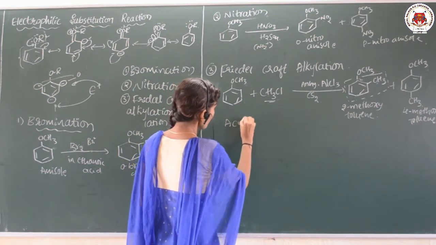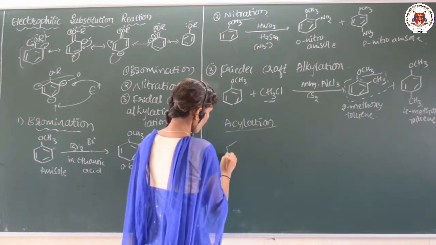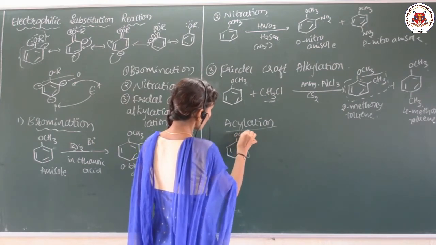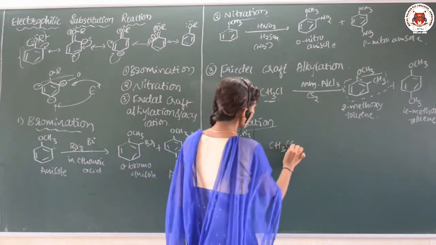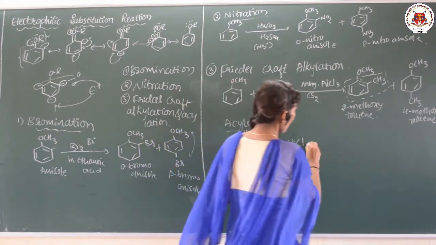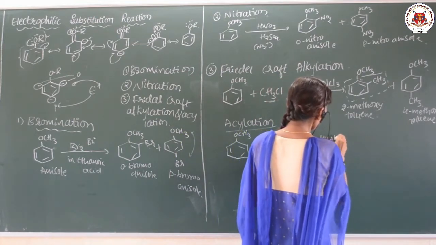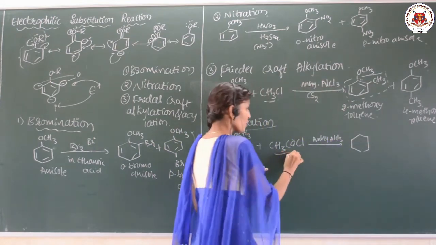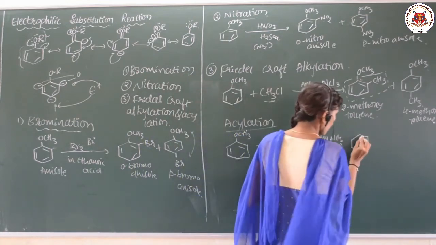Let me go for the acylation. So anisole is treated with acyl chloride, CH3COCl, in presence of anhydrous AlCl3. Similarly, CH3CO is the electrophile here, acyl group introduction.